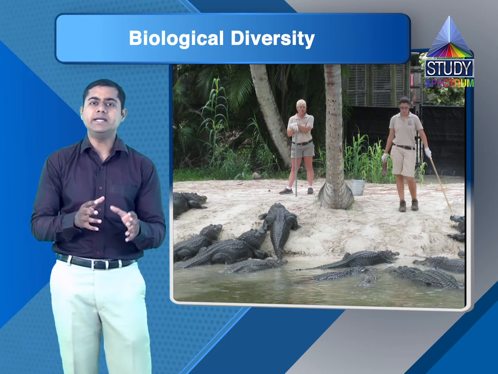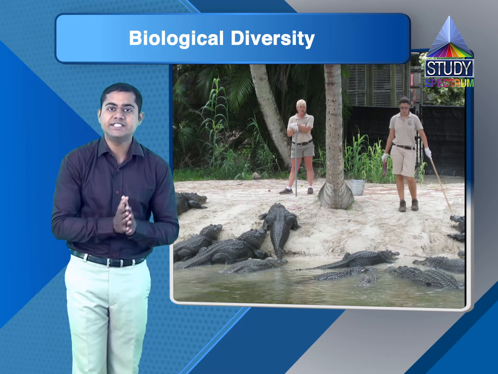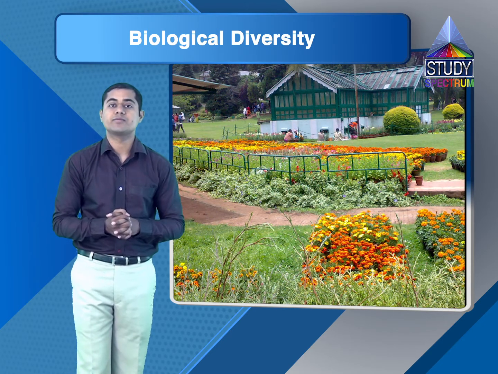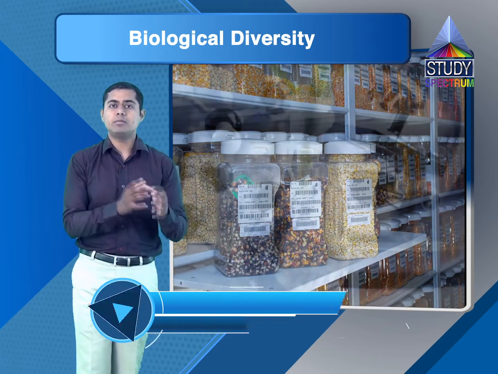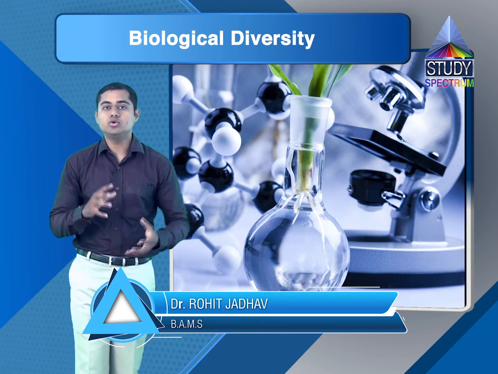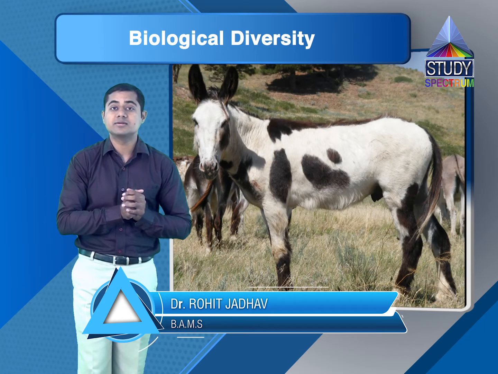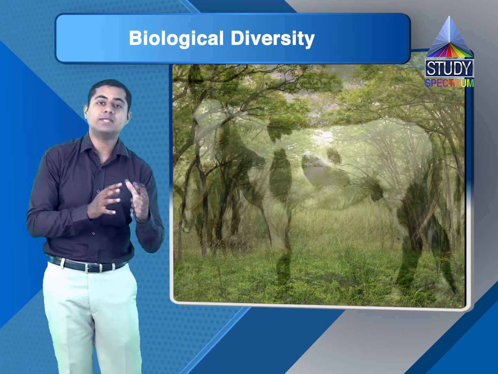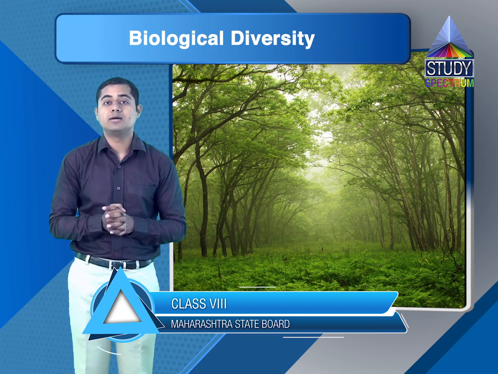We are cultivating different kinds of species which are on the verge of extinction in botanical gardens and zoological parks. We have seed banks and gene banks, and using biotechnology we are trying to cross local breeds which have superior qualities to survive climate adversities, or whatever climate is there in the local area.